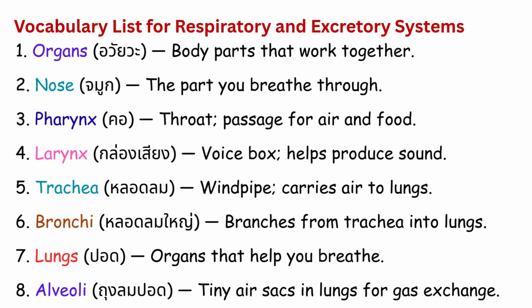Vocabulary list for respiratory and excretory systems. 1. Organs. Body parts that work together. 2. Nose. The part you breathe through. 3. Pharynx. Throat, passage for air and food. 4. Larynx. Voice box, helps produce sound. 5. Trachea. Windpipe, carries air to lungs.